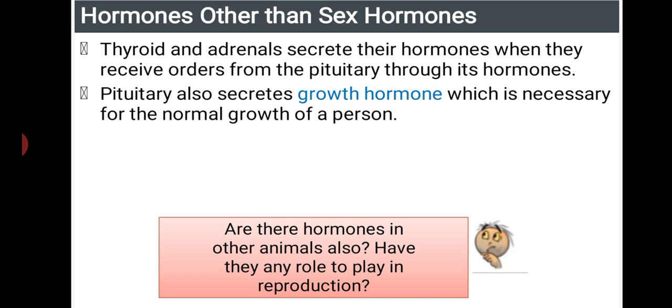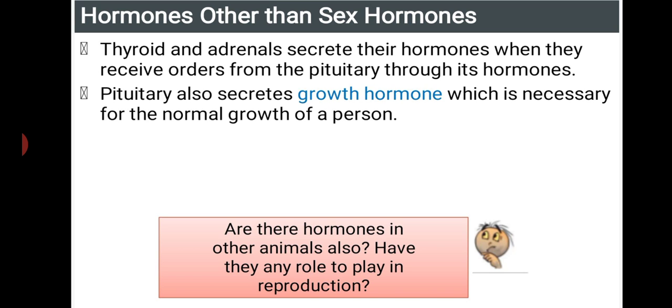If the pituitary secretes more hormone, we can see an increase in the height of a person, and even heartbeat and breathing rate will increase. And if the growth hormone is secreted very little, the height of a person will decrease, and breathing rate and all the metabolic activities will also vary. That is why we have to keep in mind that whatever hormones are produced in the body, they have to be produced in a correct manner. If produced in excess or in less amount, it will affect the body in various ways.